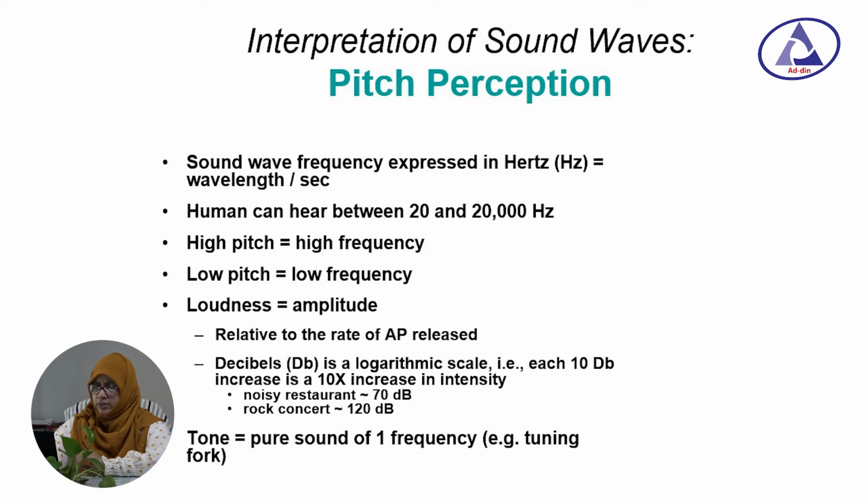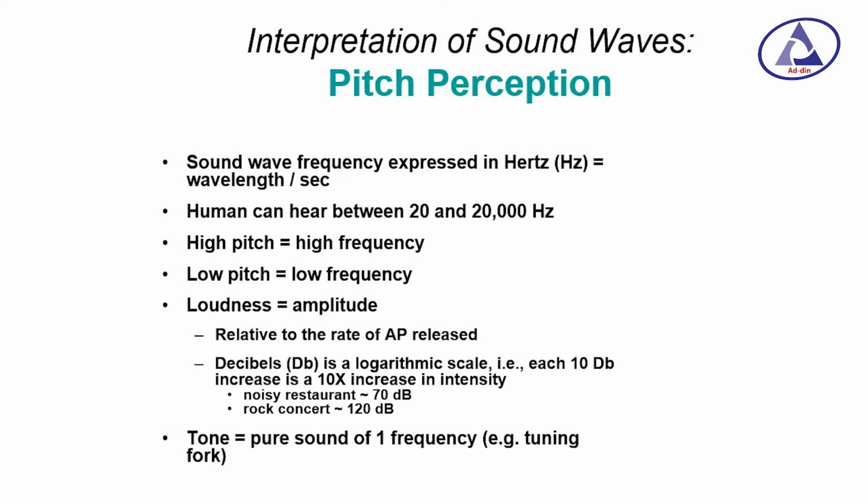Loudness can be expressed in decibels. Noisy surroundings are about 70 decibels, and a rock concert is 120 decibels. Now, what is tone? Tone is a pure sound of only one frequency, and we usually use a tuning fork for hearing tests. Each tuning fork has its own frequency.